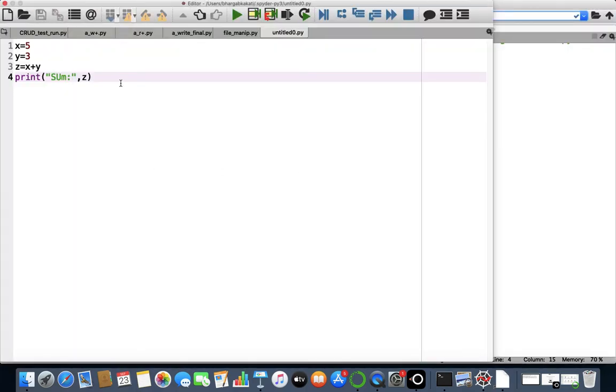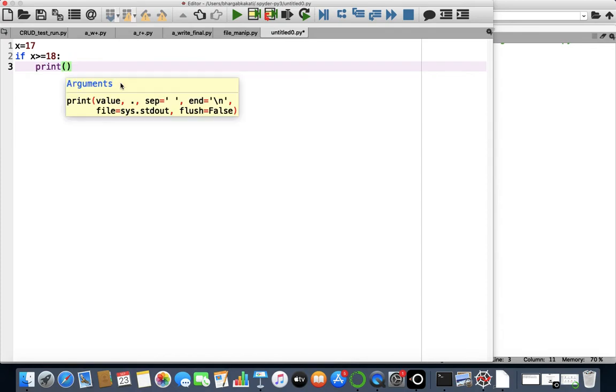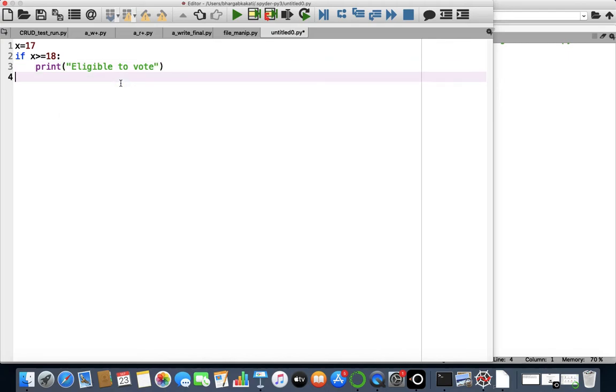Let's quickly implement this particular program. So if I just write here x equals 17, and if x greater than or equal to 18, let's display a message like eligible to vote. We could have made it more user friendly, but my intention is just to teach you selective flow control.